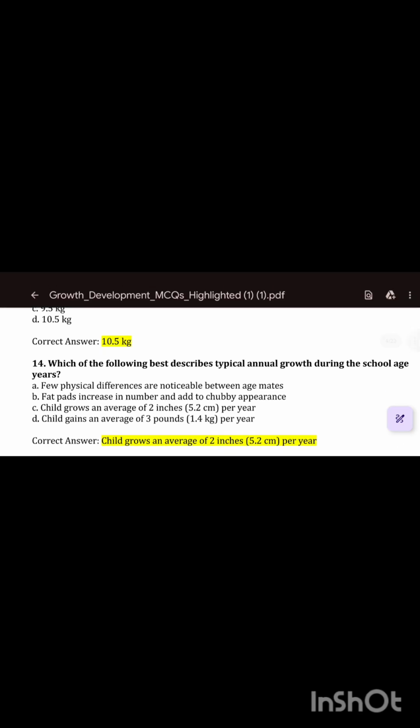3 pounds equals 1.4 kg. 2 inches equals 5.2 centimeters. Okay, so option C is the correct answer. So typical annual growth during the school age years is best described as the child grows an average of 2 inches per year. Okay.